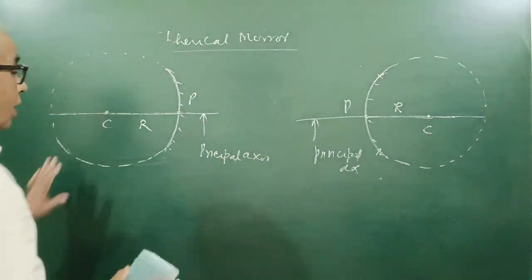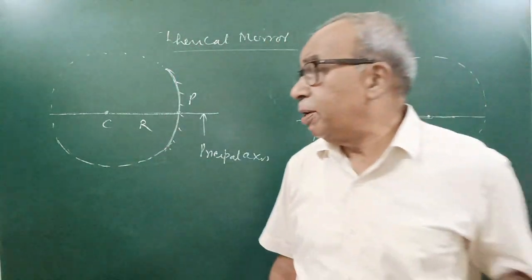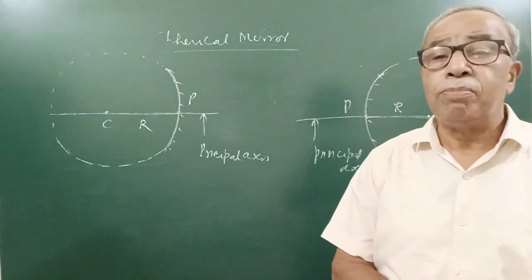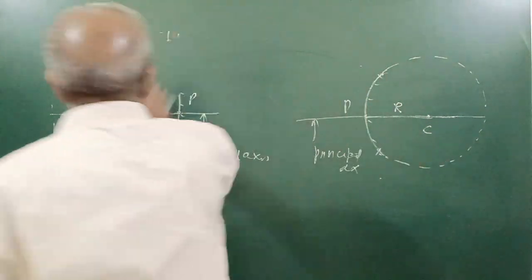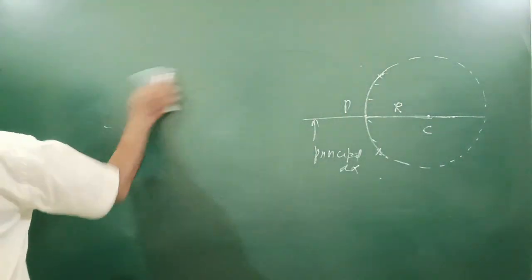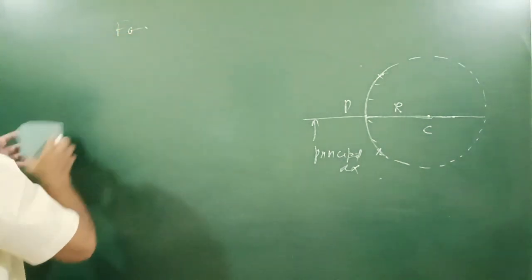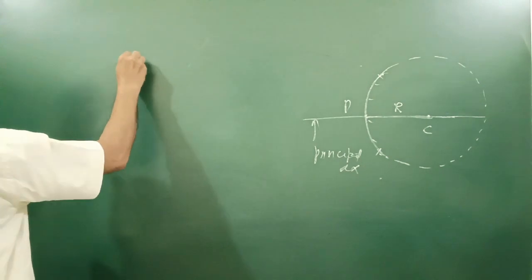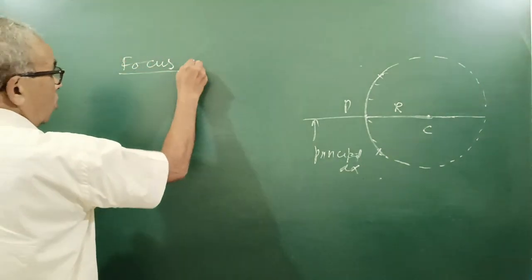तो these are simple definition about spherical mirror. One definition meant focus. Let me finish it here. Focus. Focus of mirror.